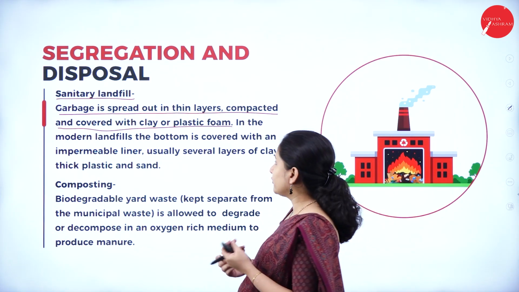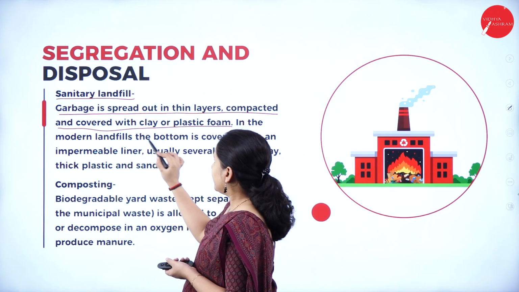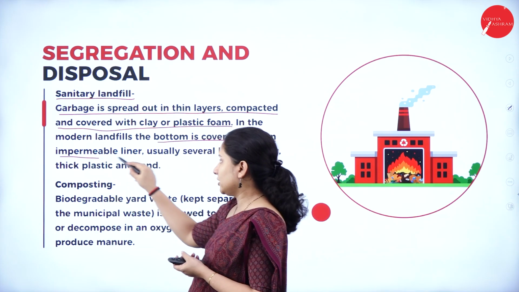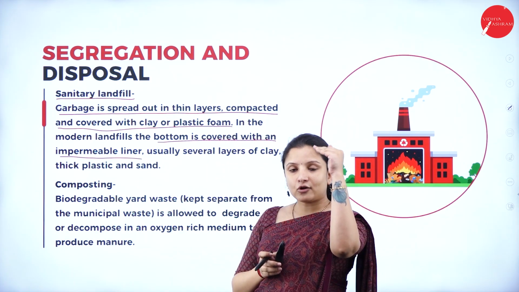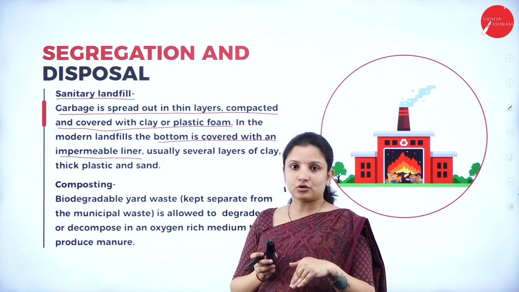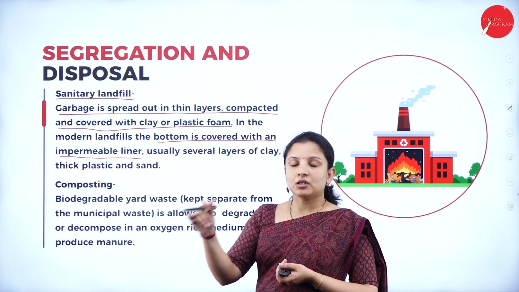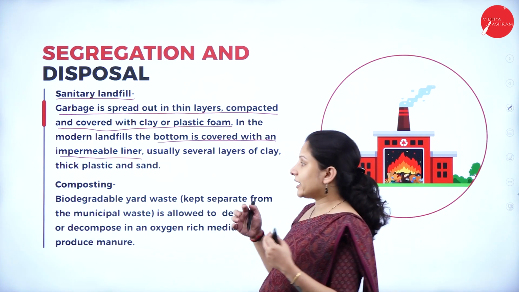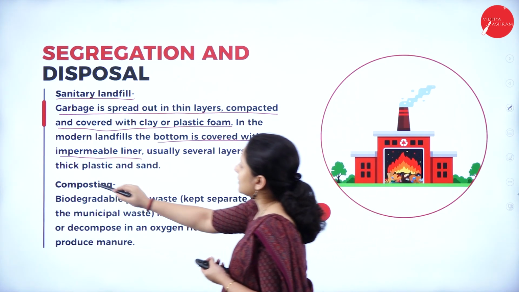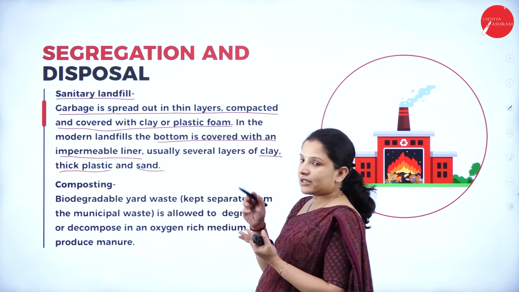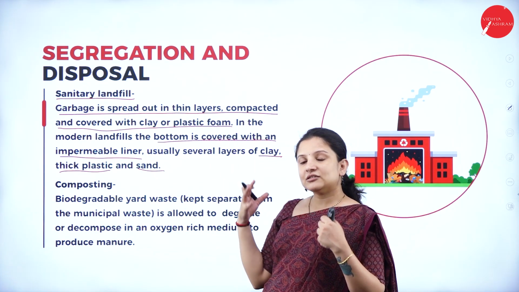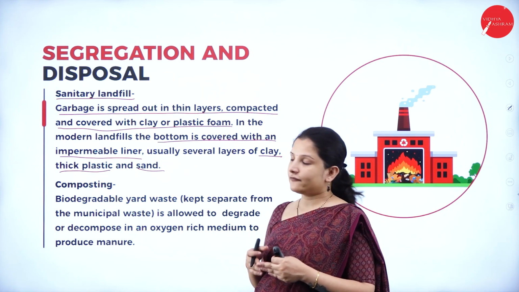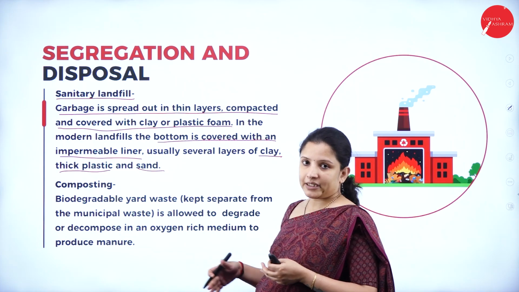But nowadays, they cover the bottom of the landfill with an impermeable liner. Impermeable means that the toxic chemicals will not leach into the soil. What is that impermeable liner made up of? It is made up of clay, thick plastic and sand. So, with several layers, when these materials are decomposing, the chemicals will not enter into the soil. That is the purpose.